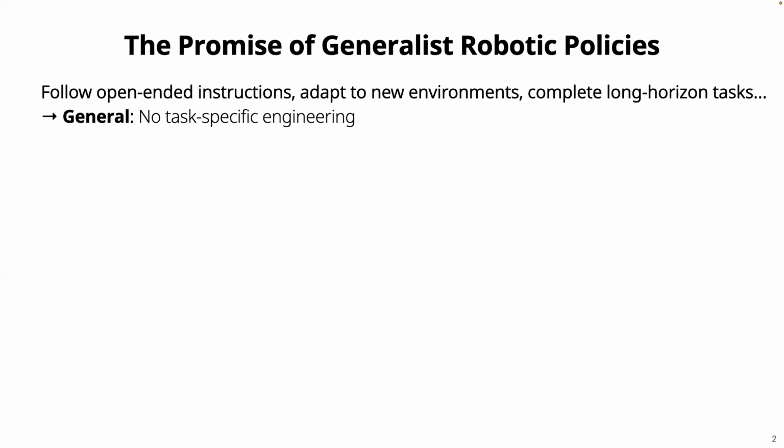Talking of robust systems, this brings us to the core premise of generalist robot policies. Ideally, we want robots that can follow open-ended language instructions, and seamlessly adapt to new environments. We also want the robot to be able to complete long horizon tasks, which are really useful for humans. And the most important thing is that we want a general policy so that we don't need to do task-specific fine-tuning for each task.